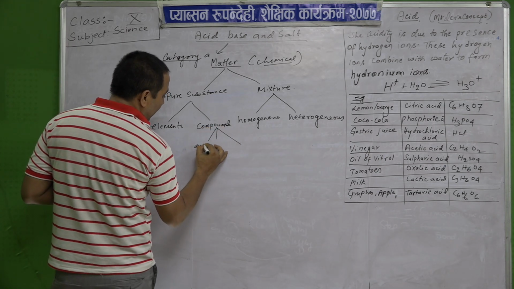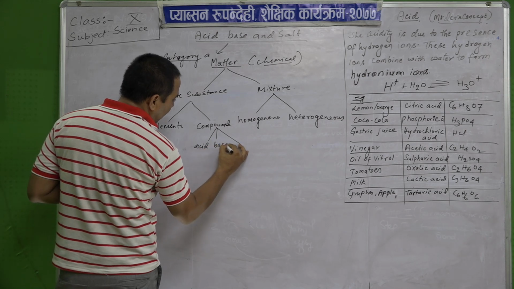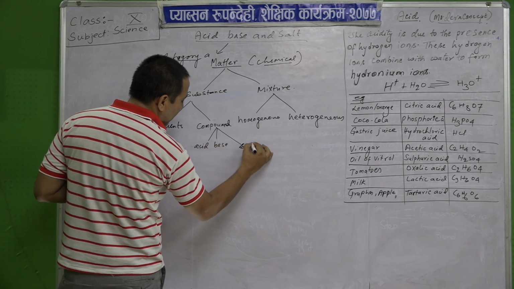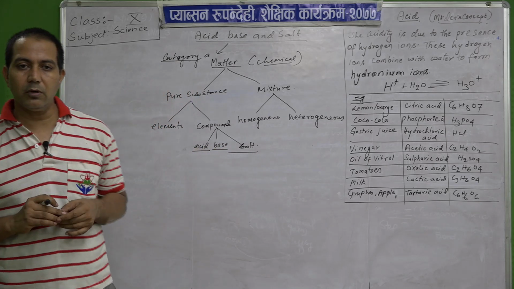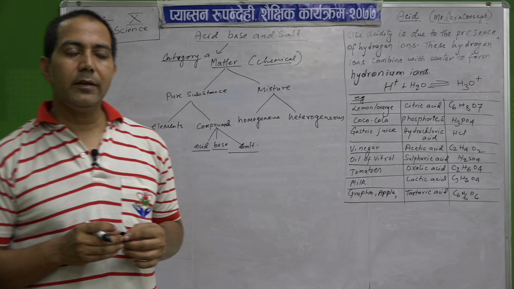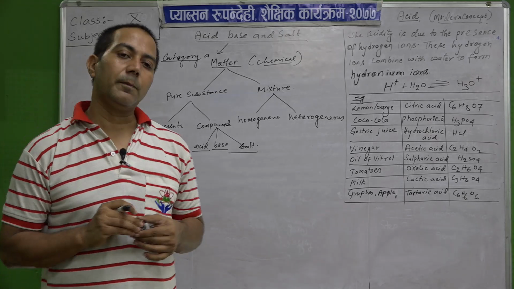So, acid, base and salt are categorized as compounds.